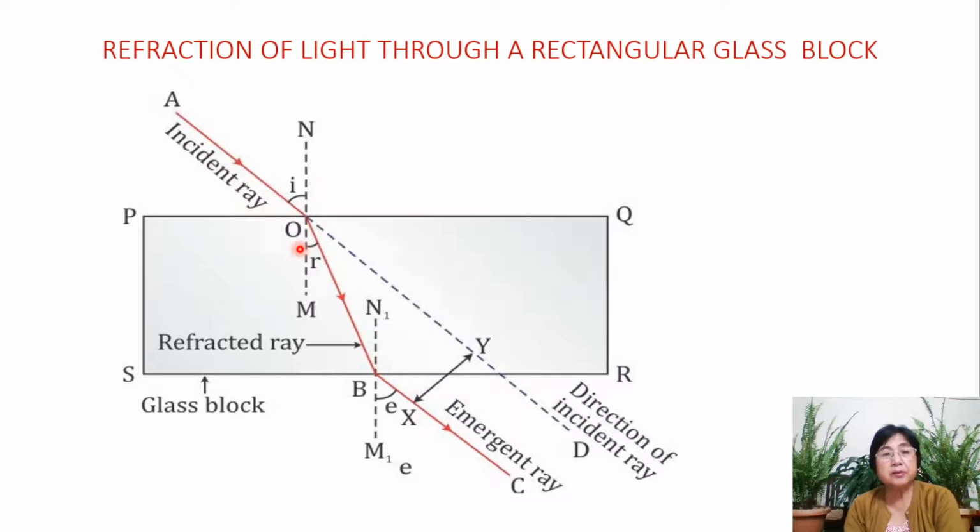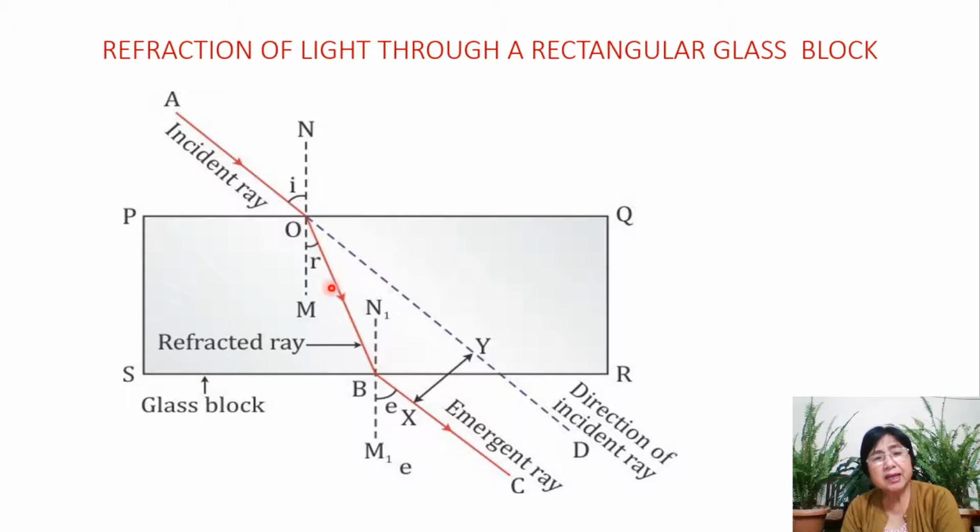And remember, children, in this case, if it is not mentioned otherwise, there will be air here. So this is the case when a ray travels from a rarer medium to the denser medium. So it bends towards the normal. So we get the refracted ray OB. That's why we get the angle of refraction also here.